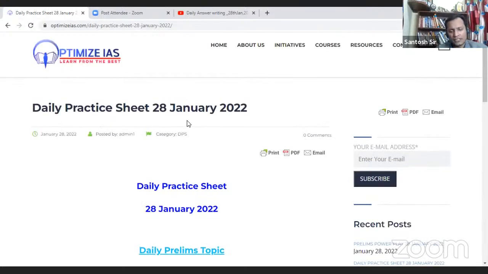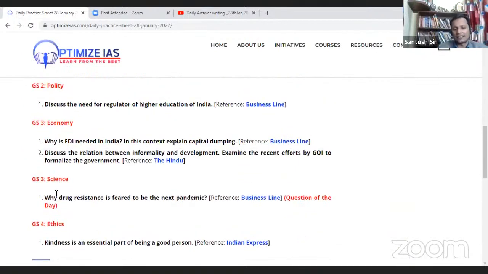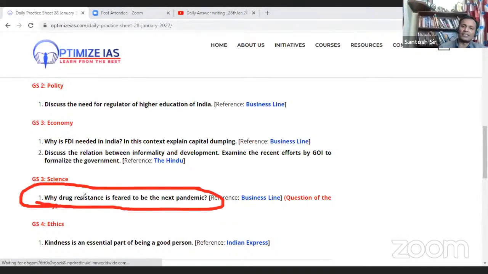The question was very straightforward. I have picked the line from the editorial itself, and let us see how we can answer that question. So the question goes like this: why is drug resistance feared to be the next pandemic?